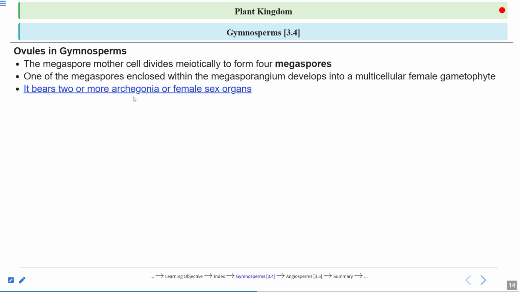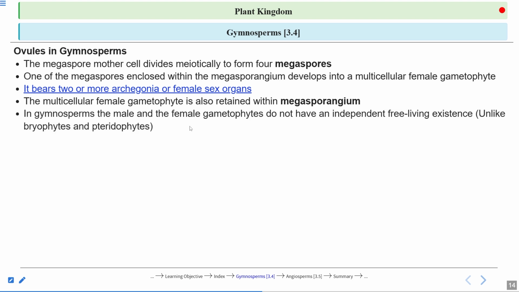It bears 2 or more archegonia, the female sex organ. This is the sex organ that is present inside this ovule structure. It bears 2 or more archegonia, a female reproductive organ or sex organ. The multicellular female gametophyte is also retained within the megasporangium.